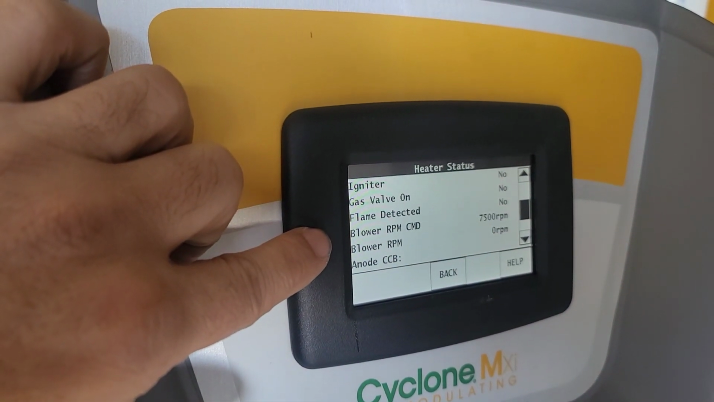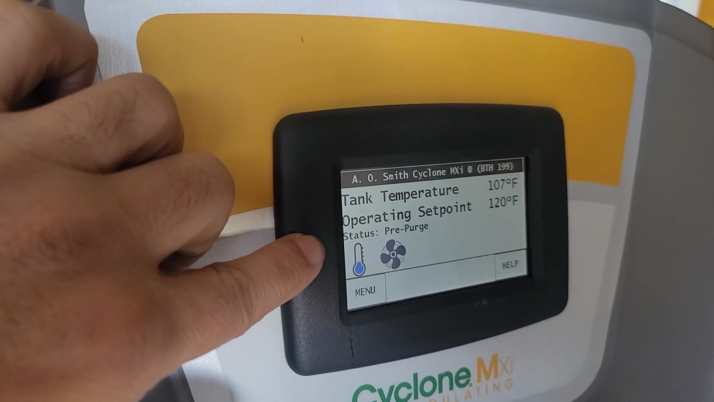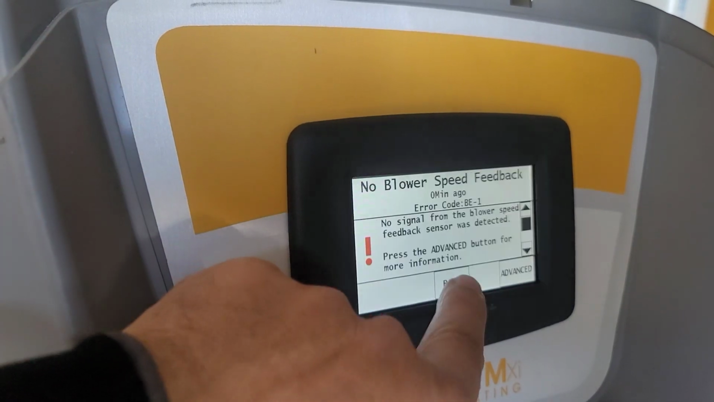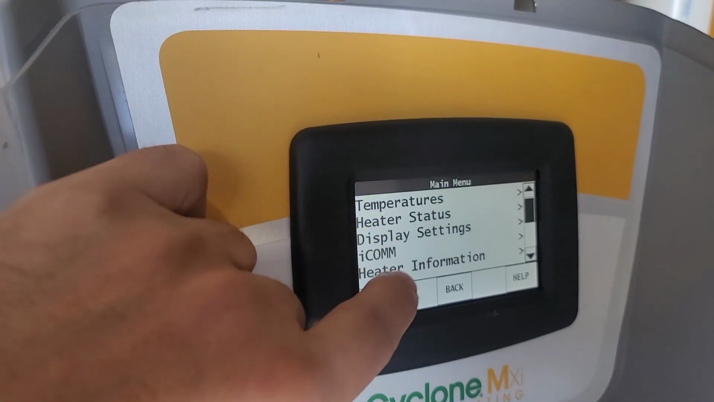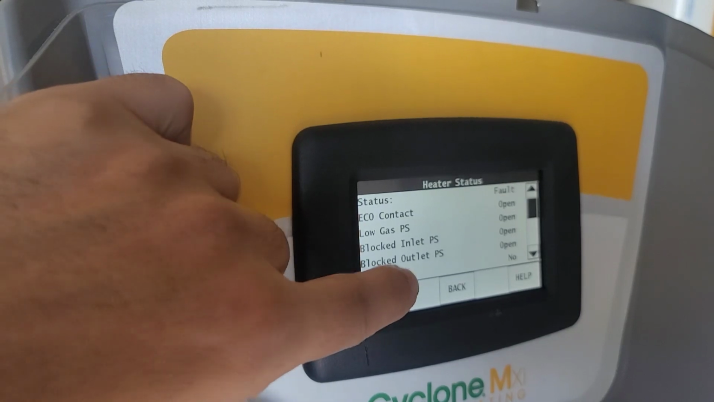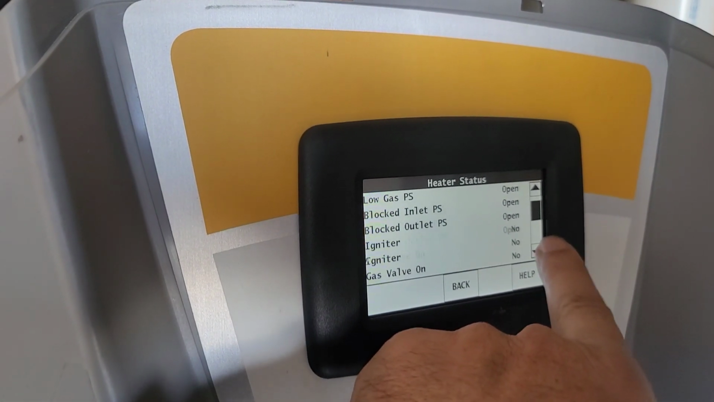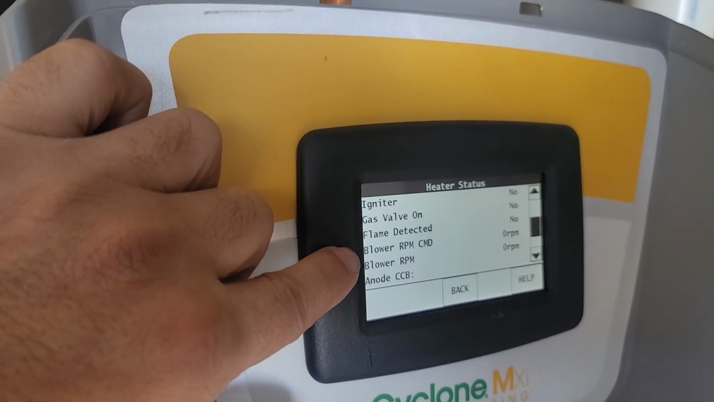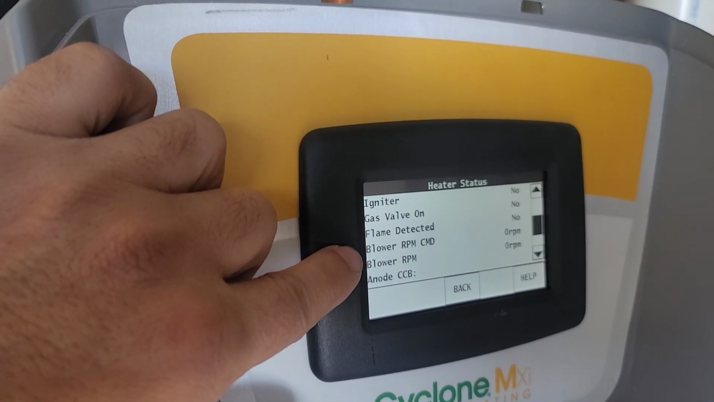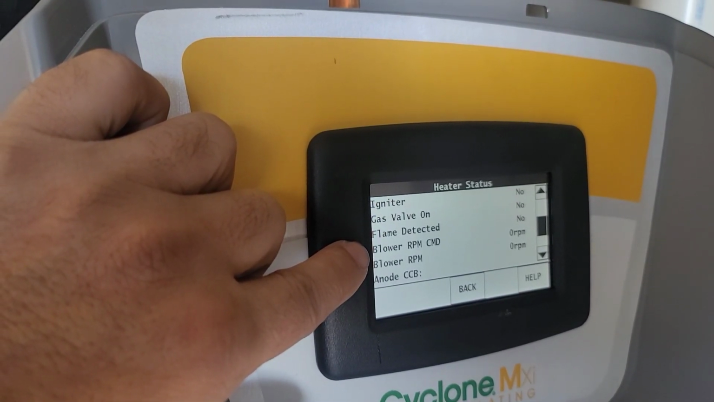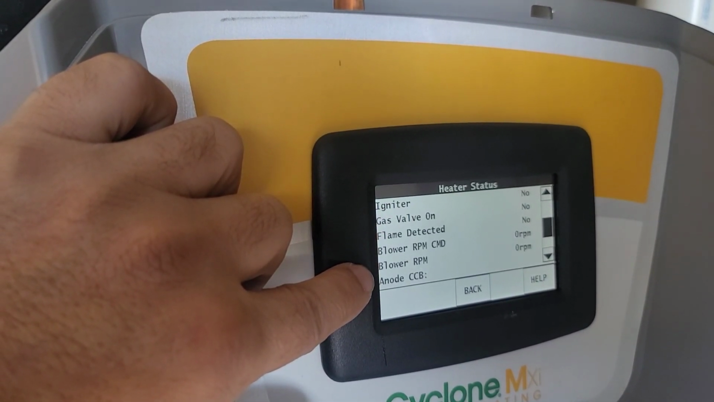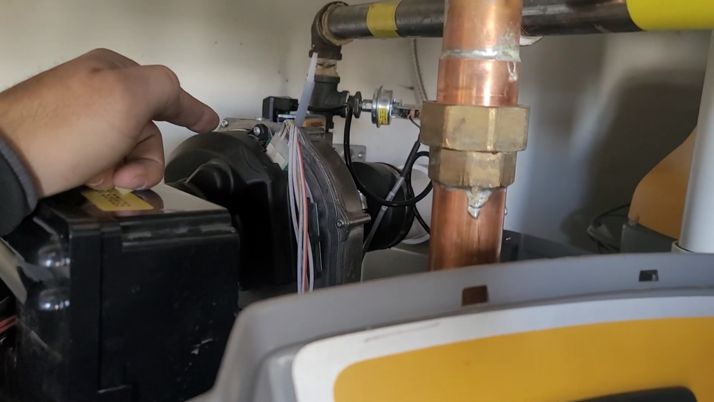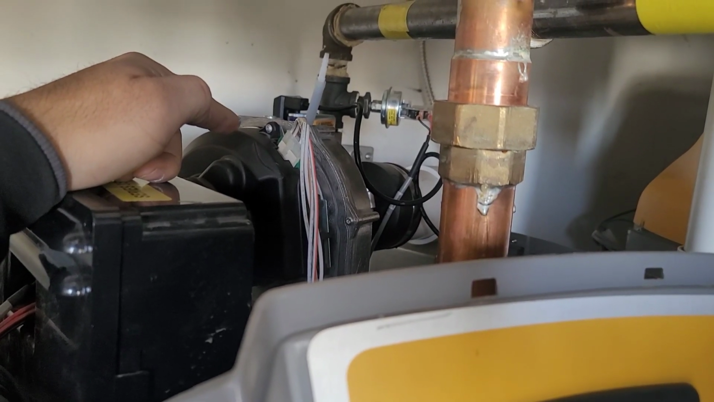Okay, so if you see, the blower RPM command is saying 7500. Back, menu, heater status. Again, okay, so we saw that the blower RPM command was 7200 RPM. The control board was sending that command, but the blower was not rotating and the fault was coming on. So that means we have a bad combustion blower motor. So we're going to replace that motor.